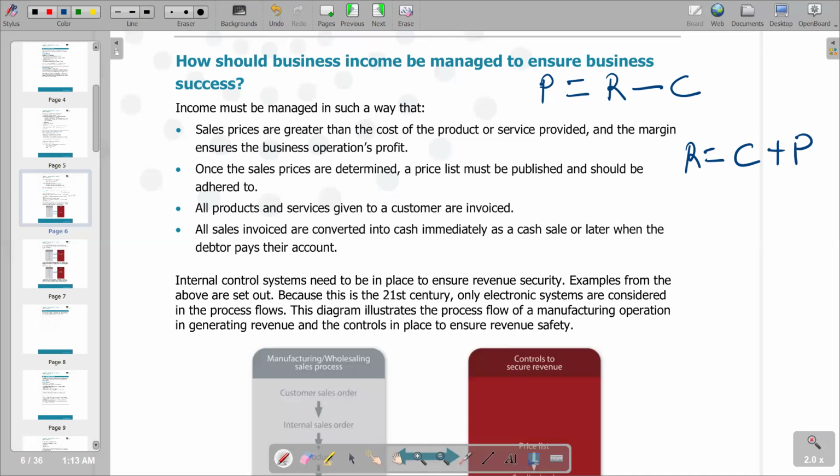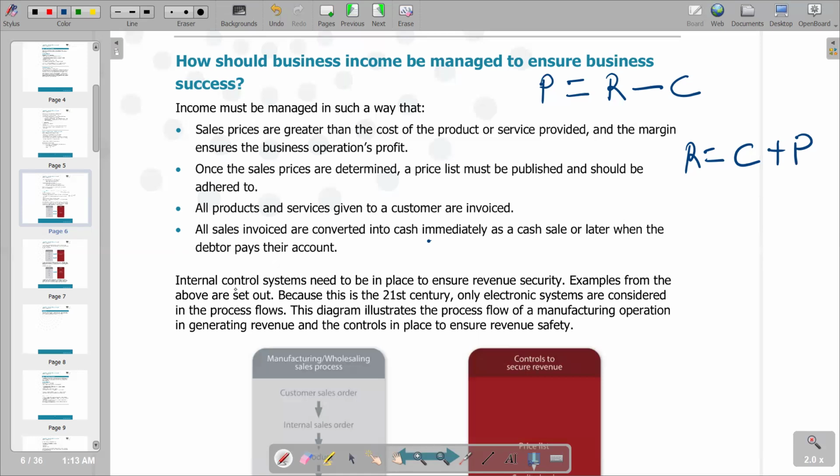After every procedure that we have gone through, we sell the product. But we know that the selling of the product can be on a cash basis or a credit basis. When it's on credit, we create debtors who are going to pay at a later date. These are the two forms of sales illustrated by the last point: cash sales, and credit sales when the debtors pay later.